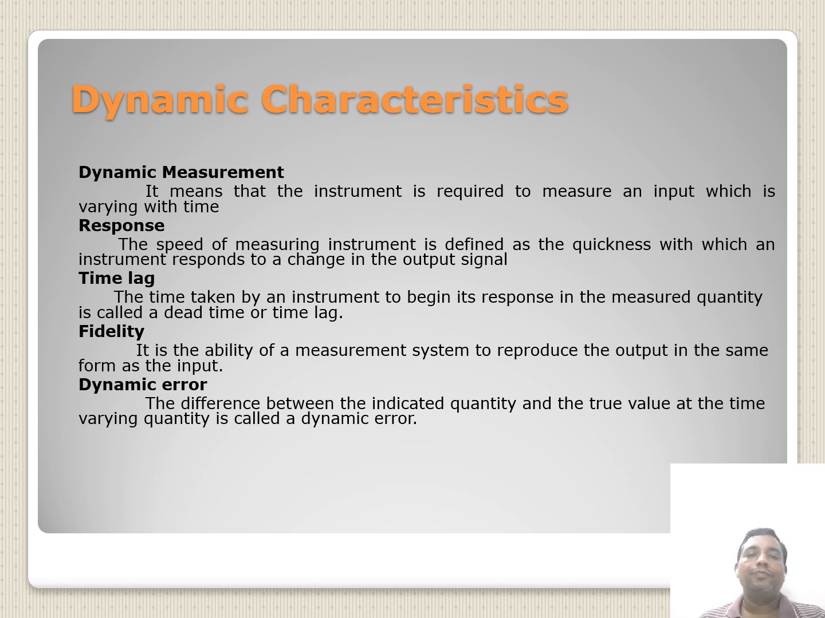Right? So next, time lag. What does time lag mean? The time taken by an instrument to begin its response to a change in the measured quantity is called the dead time or time lag. Fidelity. It is the ability of a measurement system to produce an output in the same form as the input. That is fidelity. So the dynamic error. The difference between the indicated quantity and the true value of the time-varying quantity is called the dynamic error. Right?